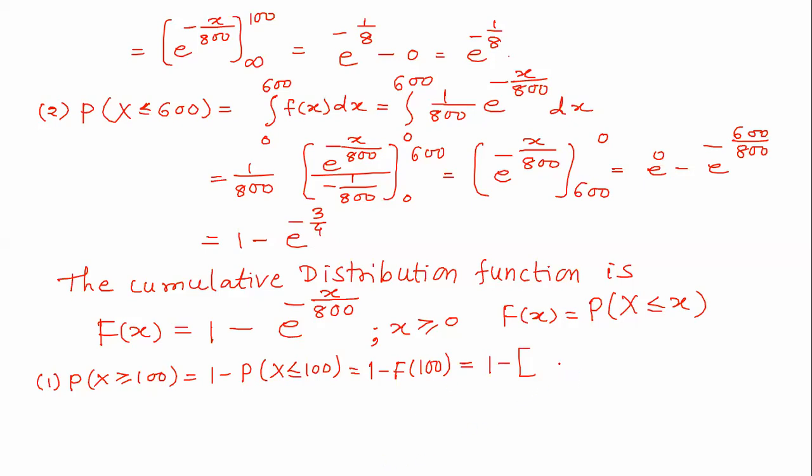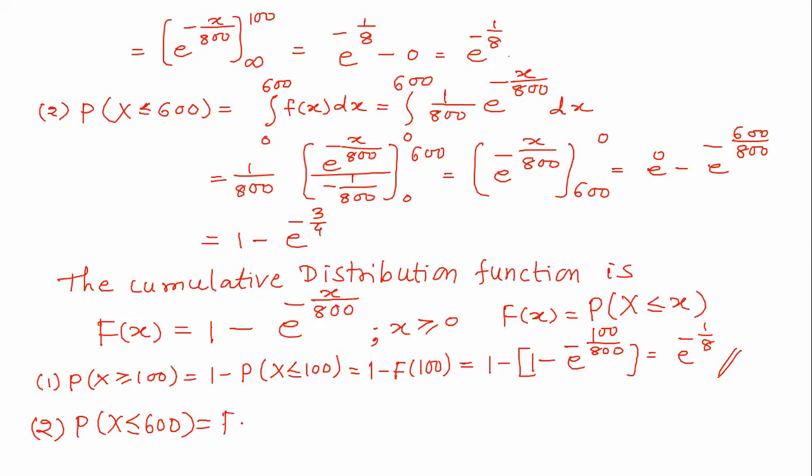So capital F of 100 will be 1 minus e to the power minus 100 upon 800. So this will be equal to 1 minus, 1 cancels, e to the power minus 1 by 8. You are getting the answer quickly. See, it took no time. This is the power of the cumulative distribution function. What was the second probability? Probability that x is less than or equal to 600.